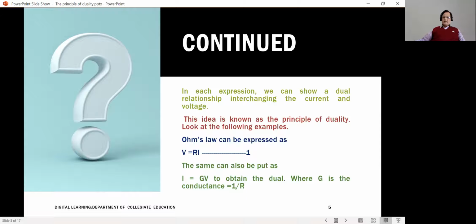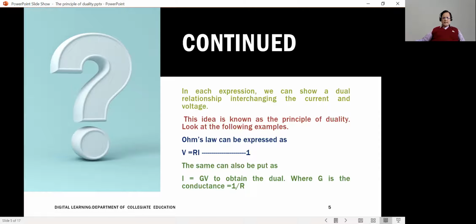You know that the reciprocal of resistance is conductance, and conductance is represented by G. Therefore, if I have to express the same equation, V is equal to IR, in terms of the conductance, then I will say I is equal to GV, where G equal to 1 by R is the conductance, the reciprocal of resistance.